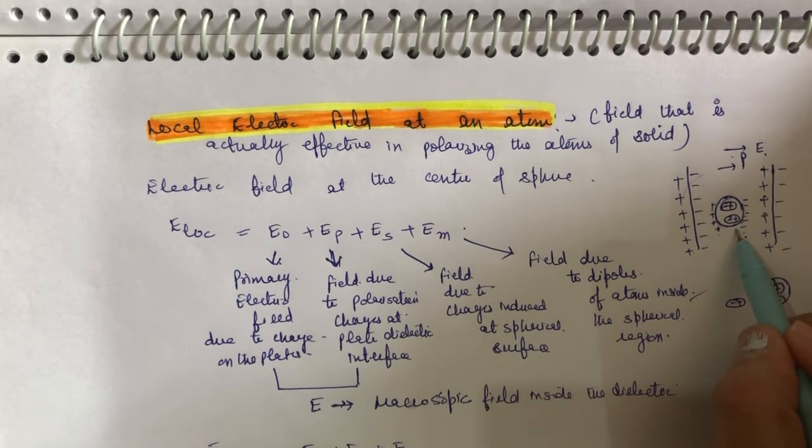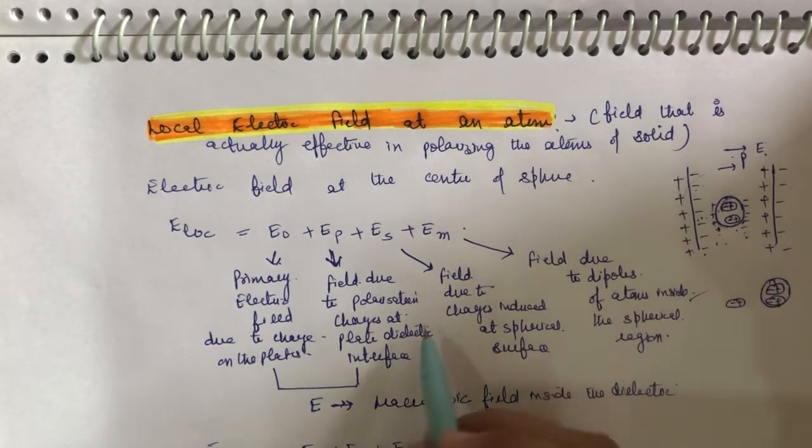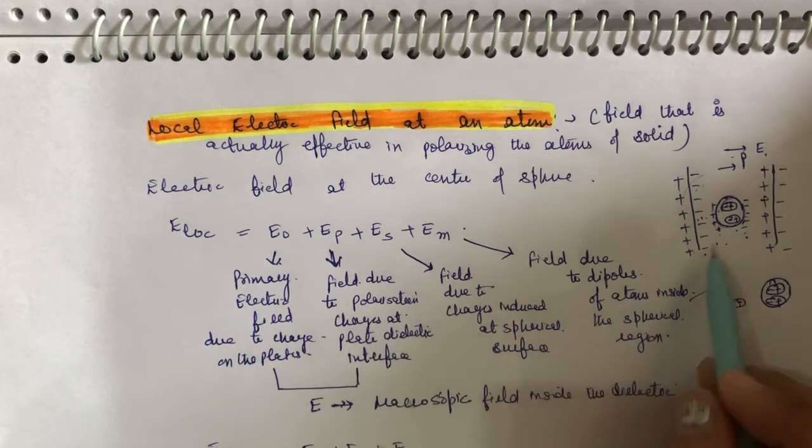The dielectric outside this sphere has been replaced by a system of charges induced at the surface of the sphere. So the part of the dielectric external to the sphere may be replaced by a system of charges induced at the spherical surface, as shown in this figure.